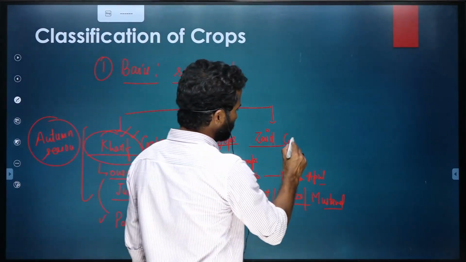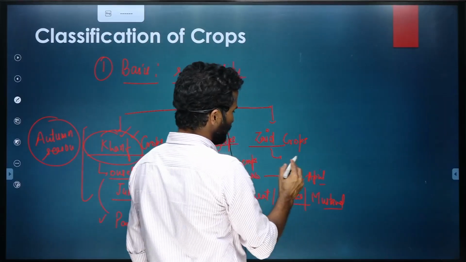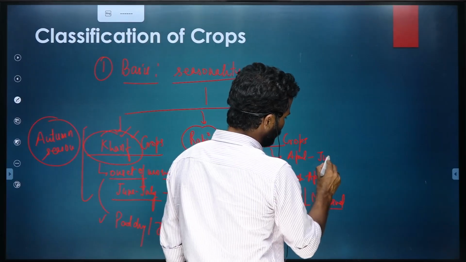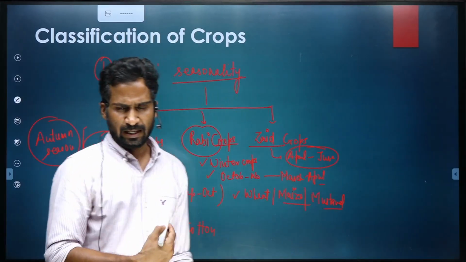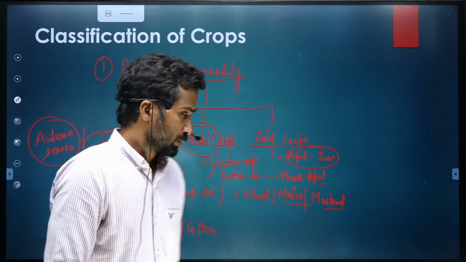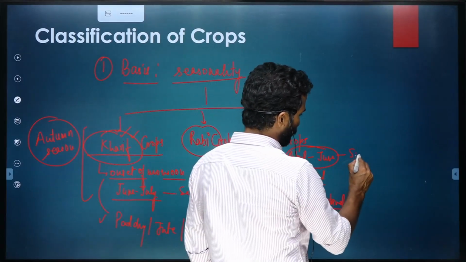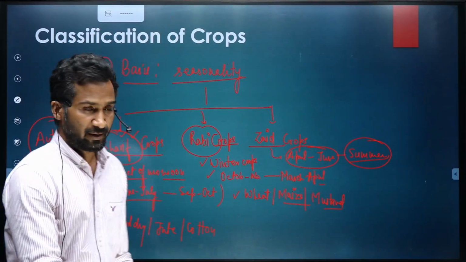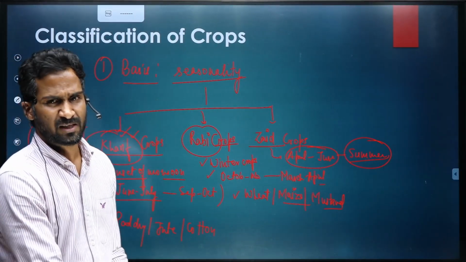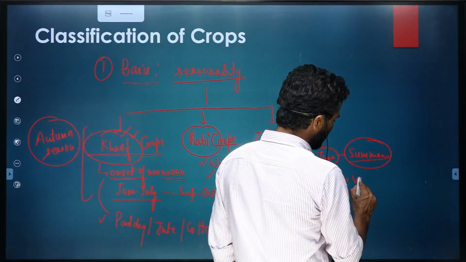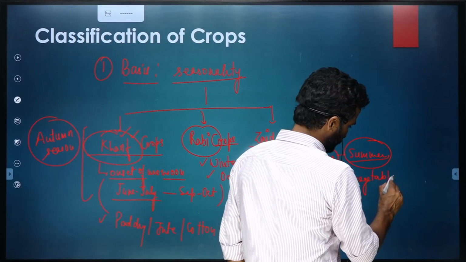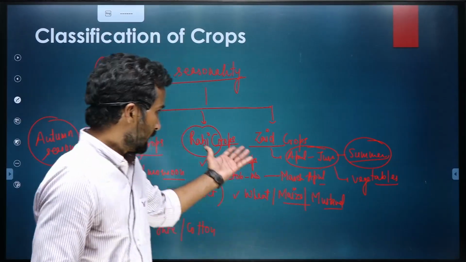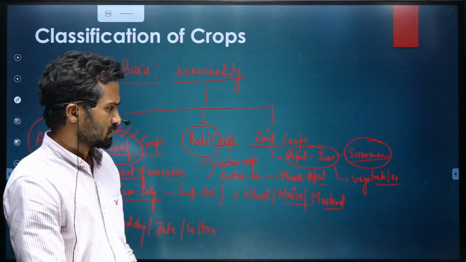So Zaid crops, the season is between say April to June. April to June broadly. So typically it is the summer crop. This is the season of summer in India. So typically Zaid crops are the summer crops. Mostly vegetables are grown during this time. So the crops which are grown in this category, Zaid crops, are the vegetables.